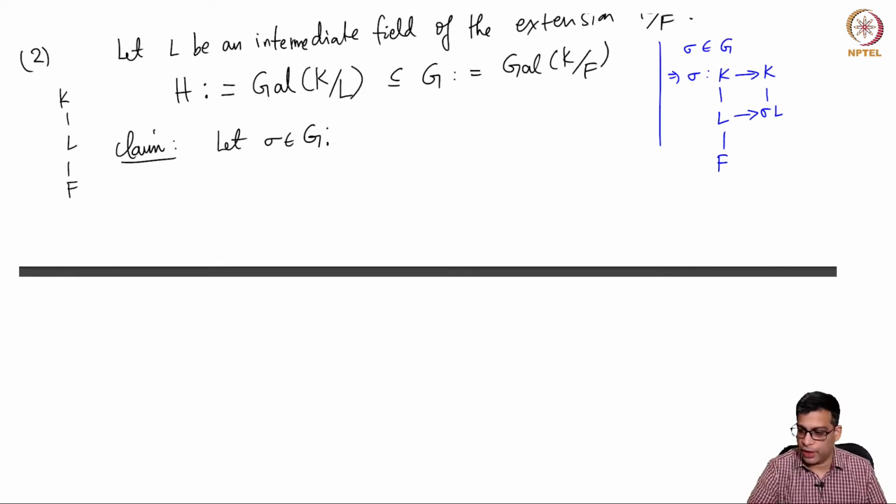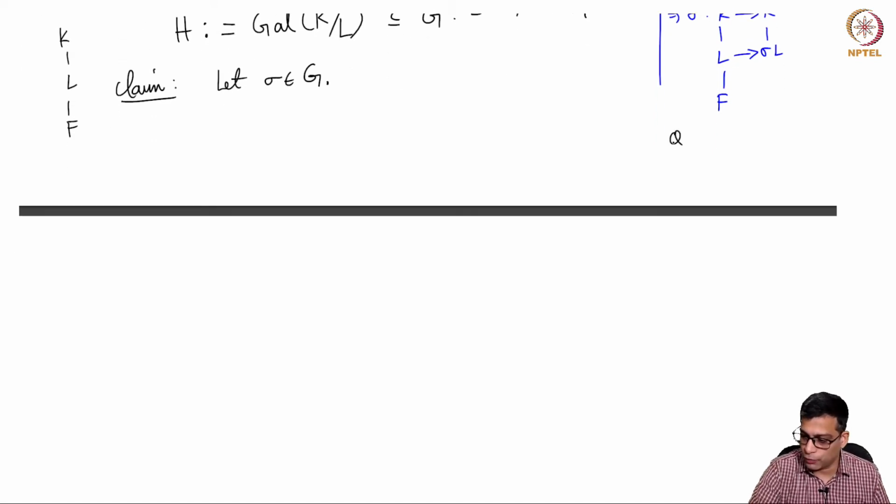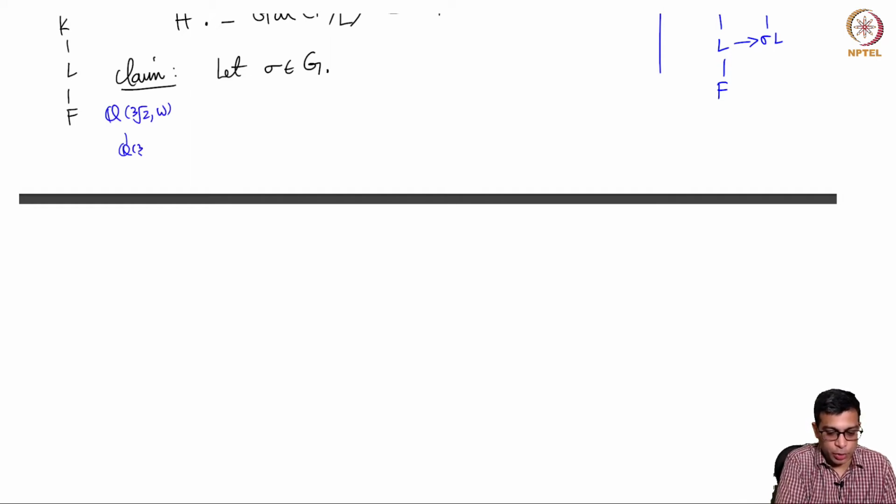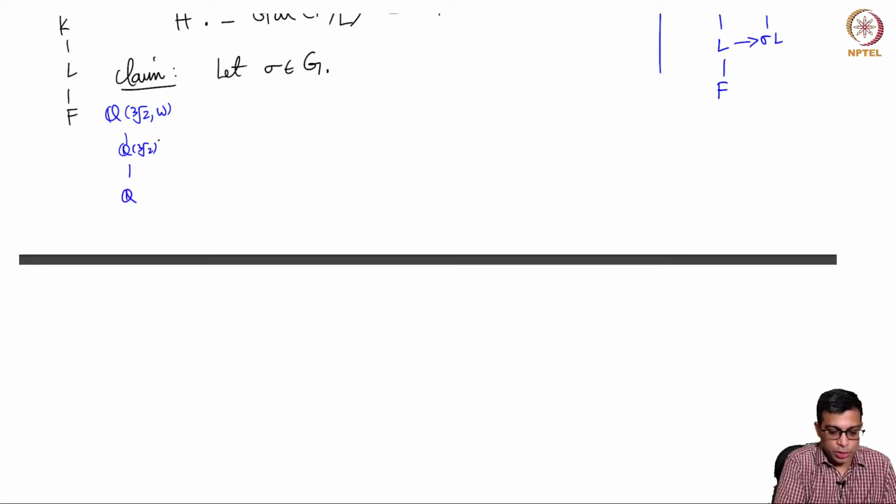For example, in the field Q adjoin cube root of 2 and omega, with Q adjoin cube root of 2 as L, if you take a suitable sigma which sends cube root of 2 to omega times cube root of 2, sigma L will be Q adjoin omega cube root of 2.